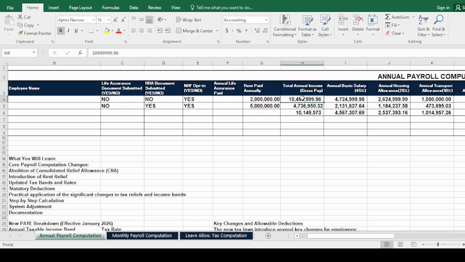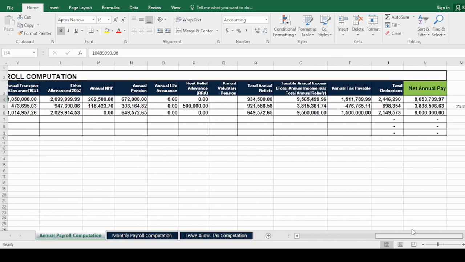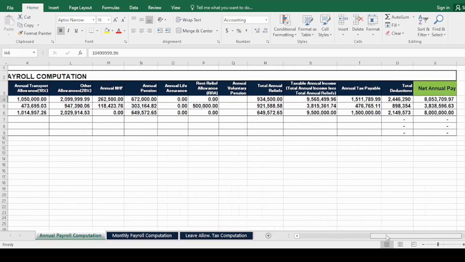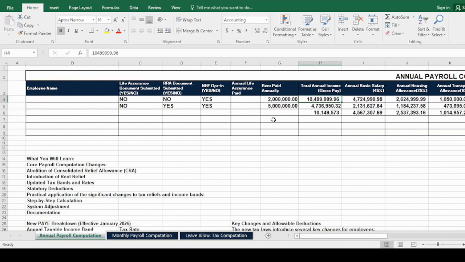And immediately you put in these figures, it will calculate the totals for you, and you automatically get the net annual pay. So for the purpose of this illustration and training, I will just quickly add a figure here so that we can see how it is being calculated automatically. Here we just want to, let's use 7 million as the annual rent paid.